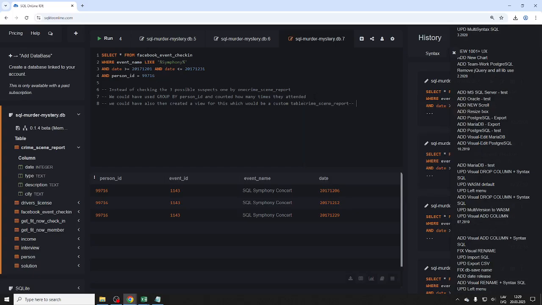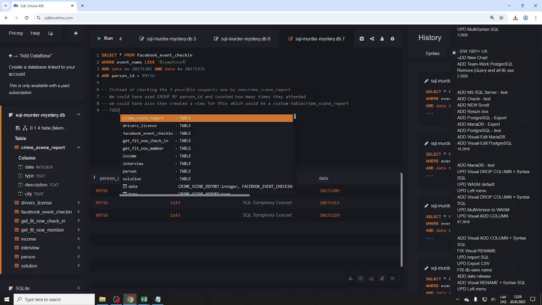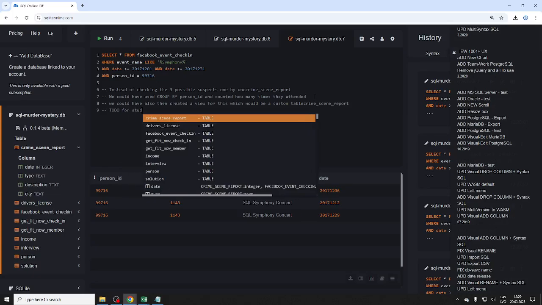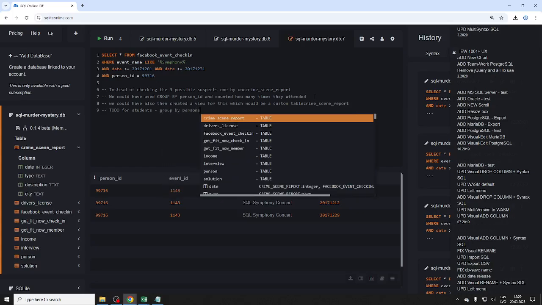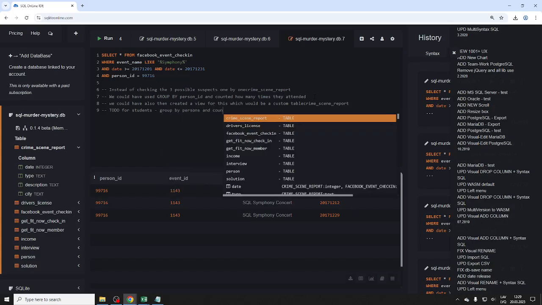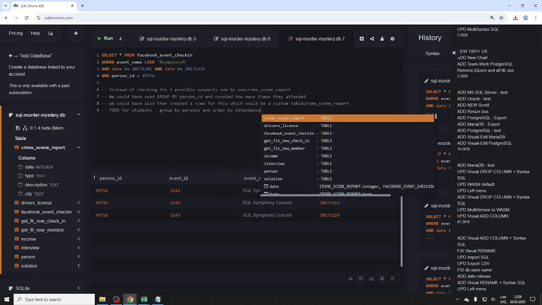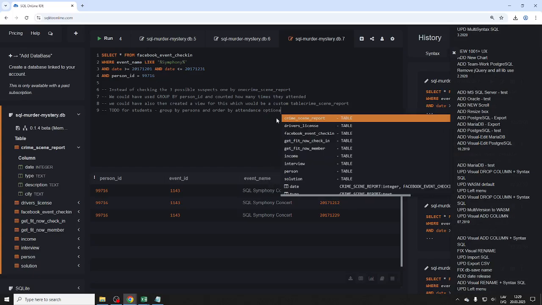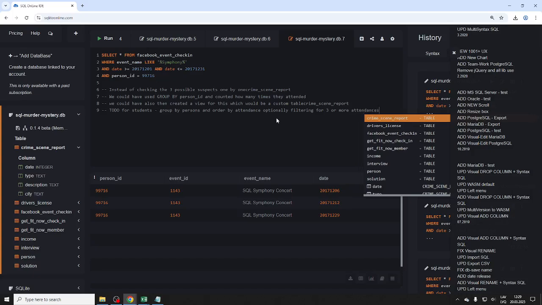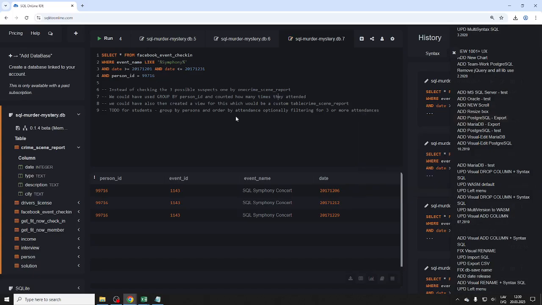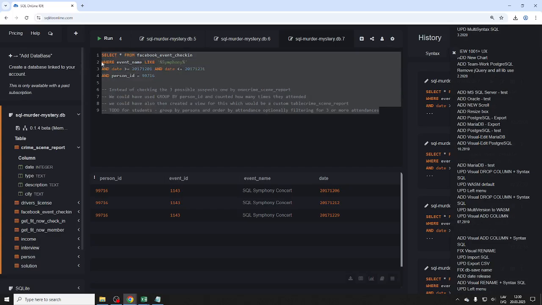So to do for yourself, do for students, group by persons, and count, and order by attendance. Right. So then, of course, that would make things easier. Optionally filtering for 3 or more attendance, right? So this person was apparently really big on Symphony, right? And that's their downfall. All right.